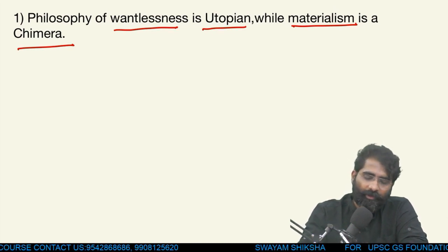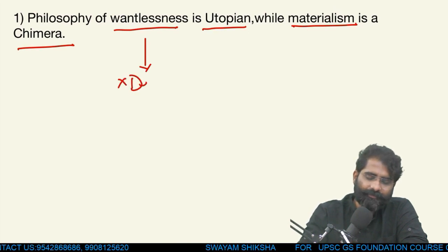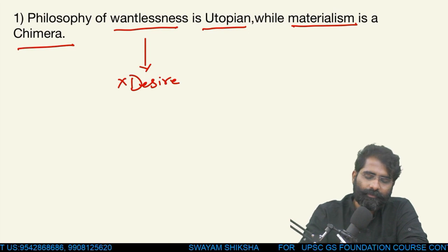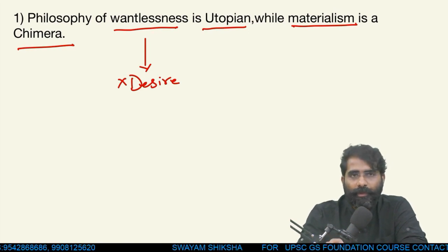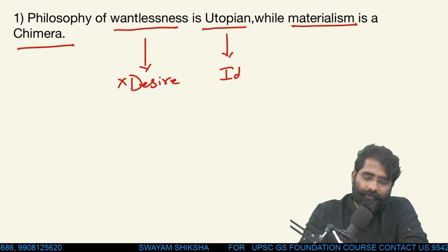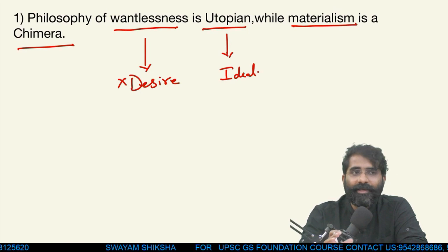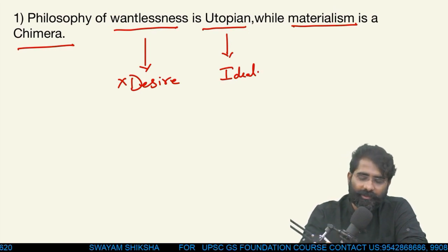Wantlessness, to be very specific, can be seen as not having desire. Utopian is something like an ideal standard which is difficult to reach.